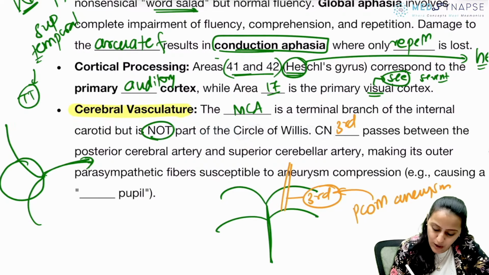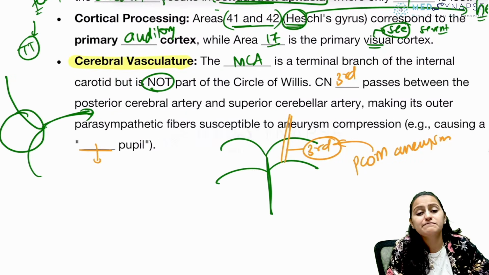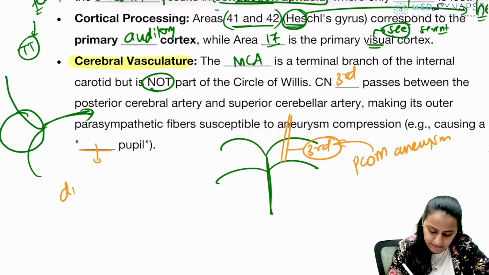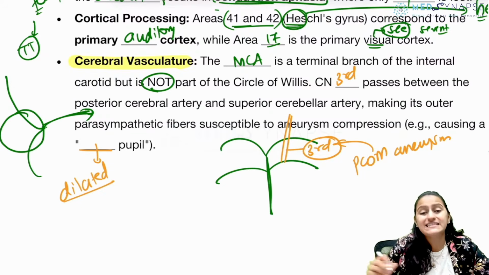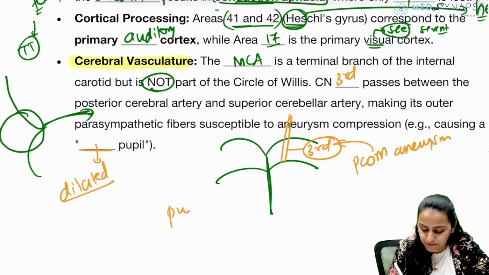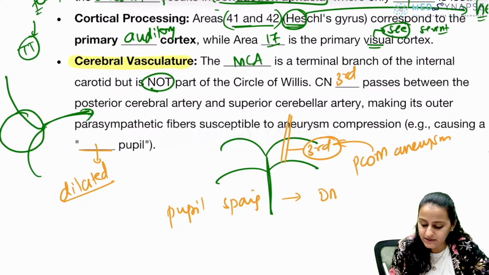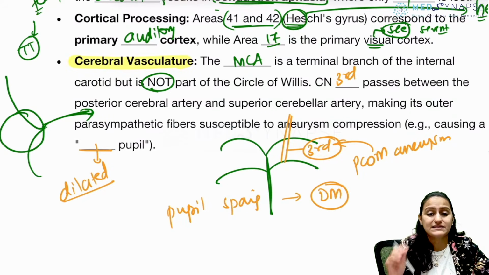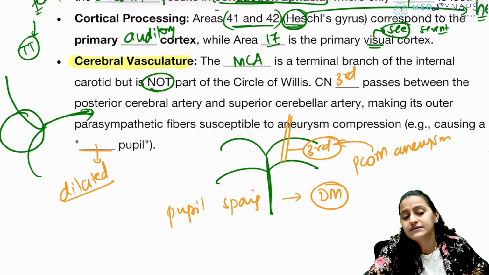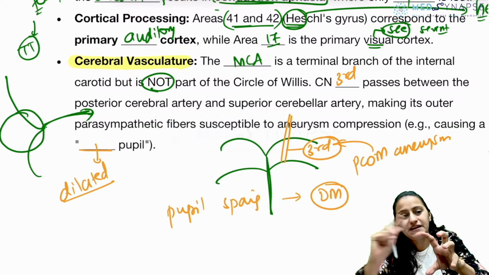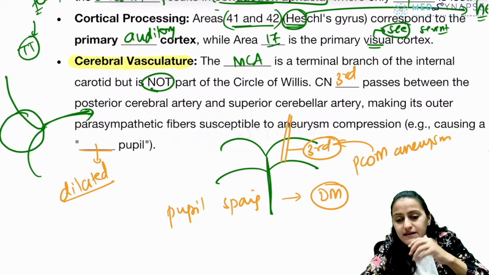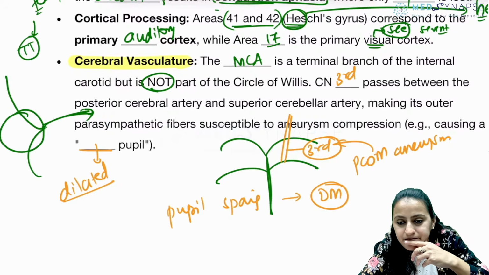right? So what pupil do you get in the third nerve palsy because of aneurysm? Constricted or dilated pupil? Remember, third nerve palsy is a dilated pupil. Okay, it is dilated pupil. Where do you have pupil sparing third nerve palsy? Pupil sparing third nerve palsy is diabetes mellitus, where the blood supply is affected, right? In the center, periphery is spared. So pupillary sparing is there. Is this clear with everyone?